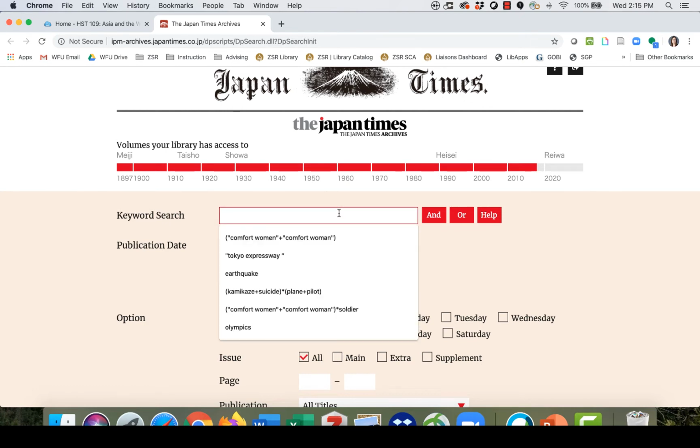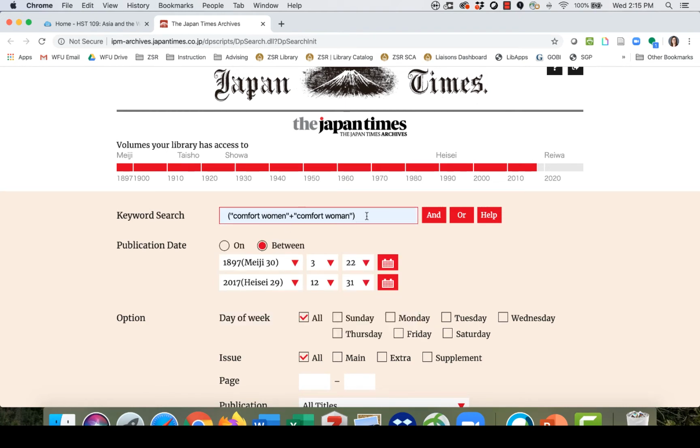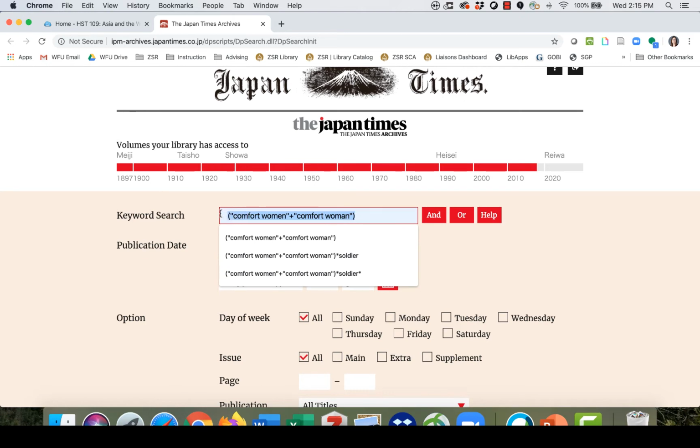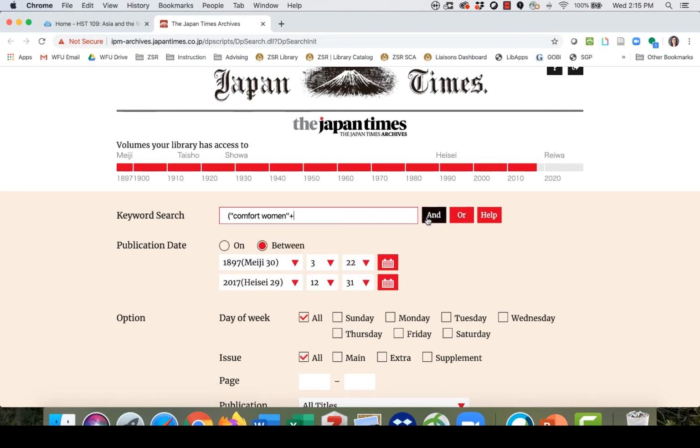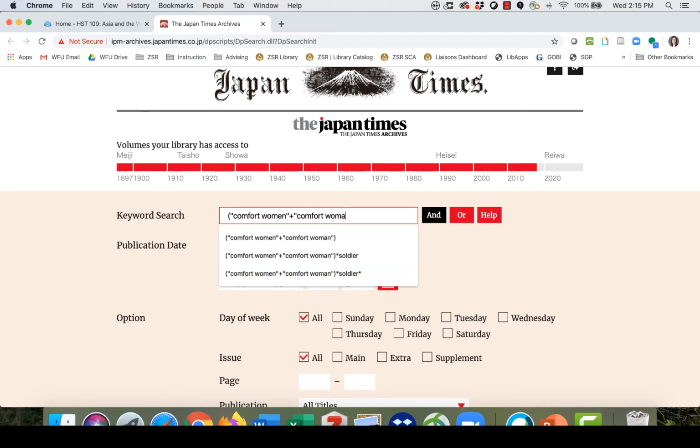So we're going to be looking for, and you can see I've done several searches before, we're going to be putting together a search like this, and I'll show you how I put that together. We're going to be using the term comfort women, because that's a very specific term to this essay question. And we want to look for either the term comfort women, which I've put in quotations to make sure it keeps those two words together as a phrase, or the term comfort woman, depending on if they're talking about these women as singular or plural.